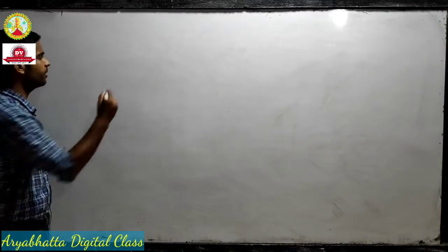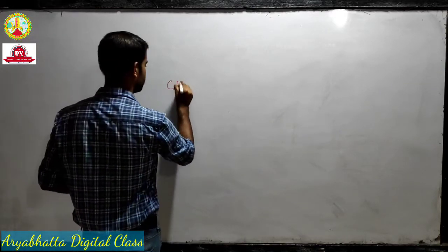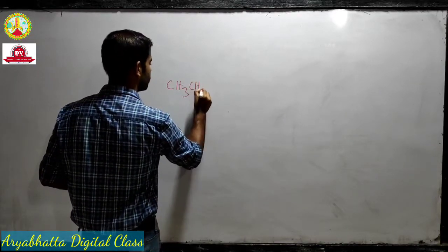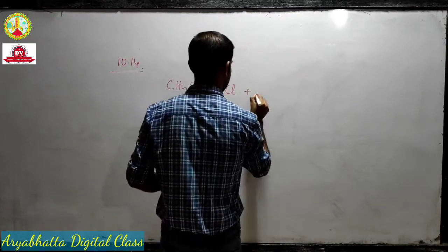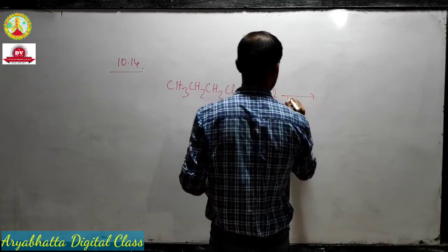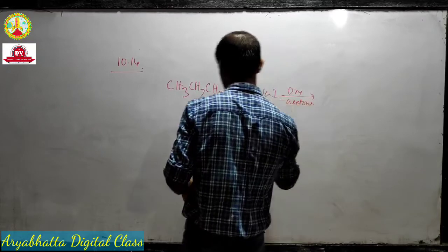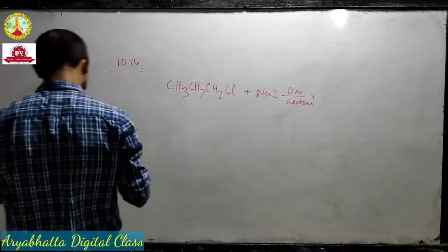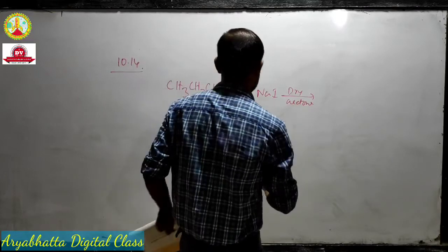Okay, let's check 10.14, it's not that difficult. The first question is something like CH3CH2CH2Cl reacting with sodium iodide, I guess, in presence of dry acetone. Dry acetone, yeah, this is the compound. So what is the product?